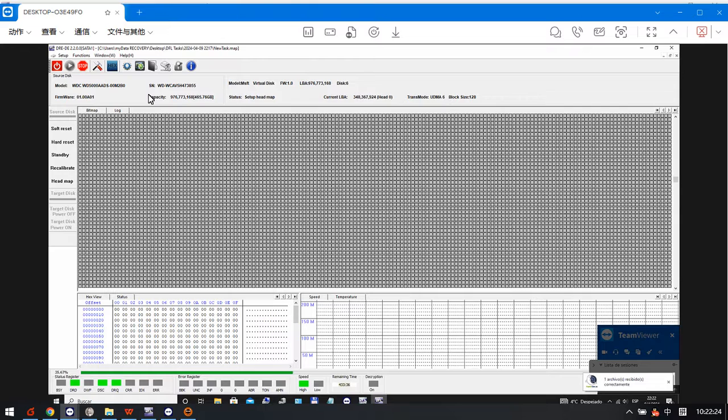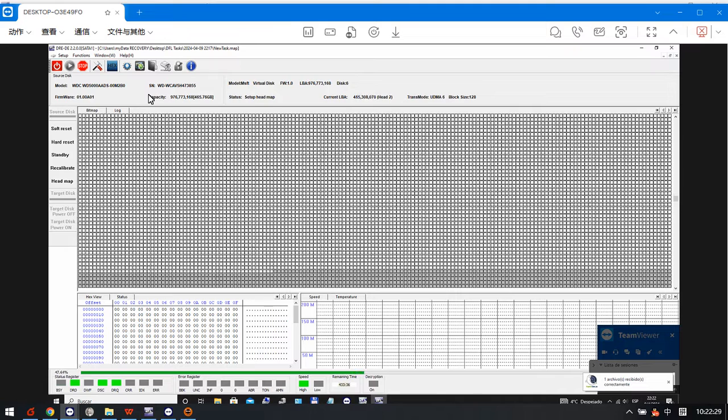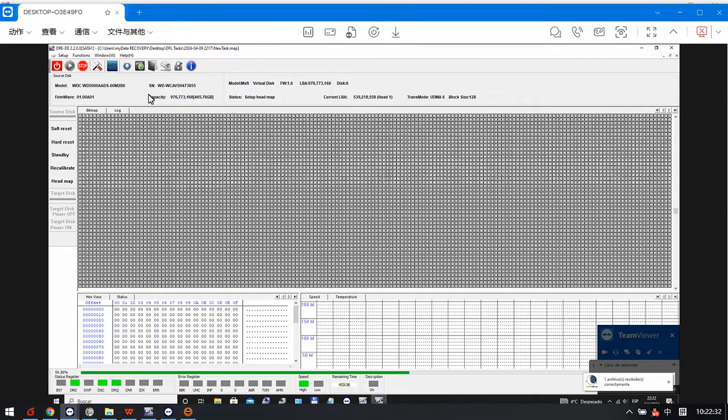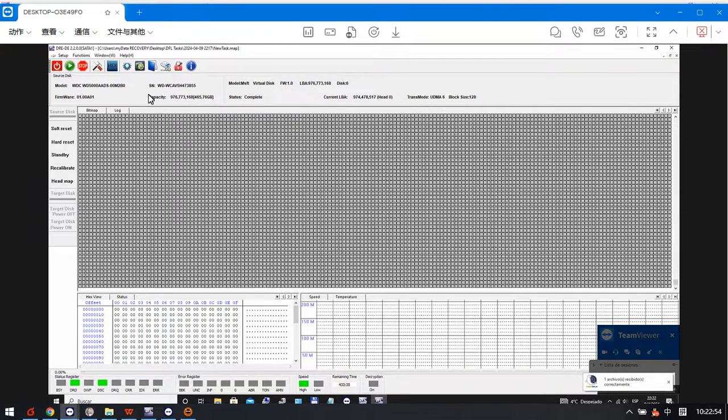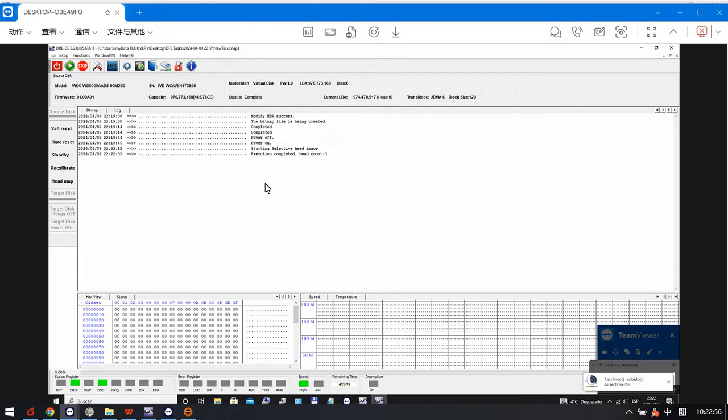We can wait a little bit. Okay, now from the log window we can see there are totally 3 heads for this patient drive.